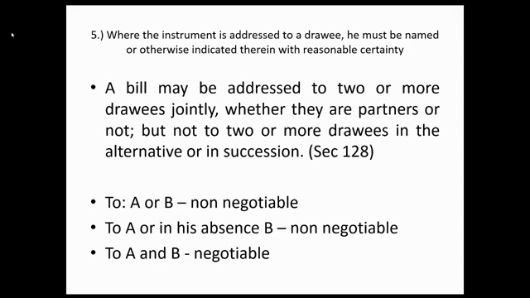Like another example, to A, B, C, D, and E. Pero may requirement na pag may two or more joint drawees, you need to make presentment for acceptance to all of them. Kasi pag halimbawa, in-accept ni A, ni B, ni C, ni D, but not ni E, ang tawag dyan, qualified acceptance. Okay? At ang general rule, ang holder is entitled to a general acceptance. Kasi kung hindi niya ma-obtain ang general acceptance, pwede pa rin niya itong i-treat as dishonored bill.